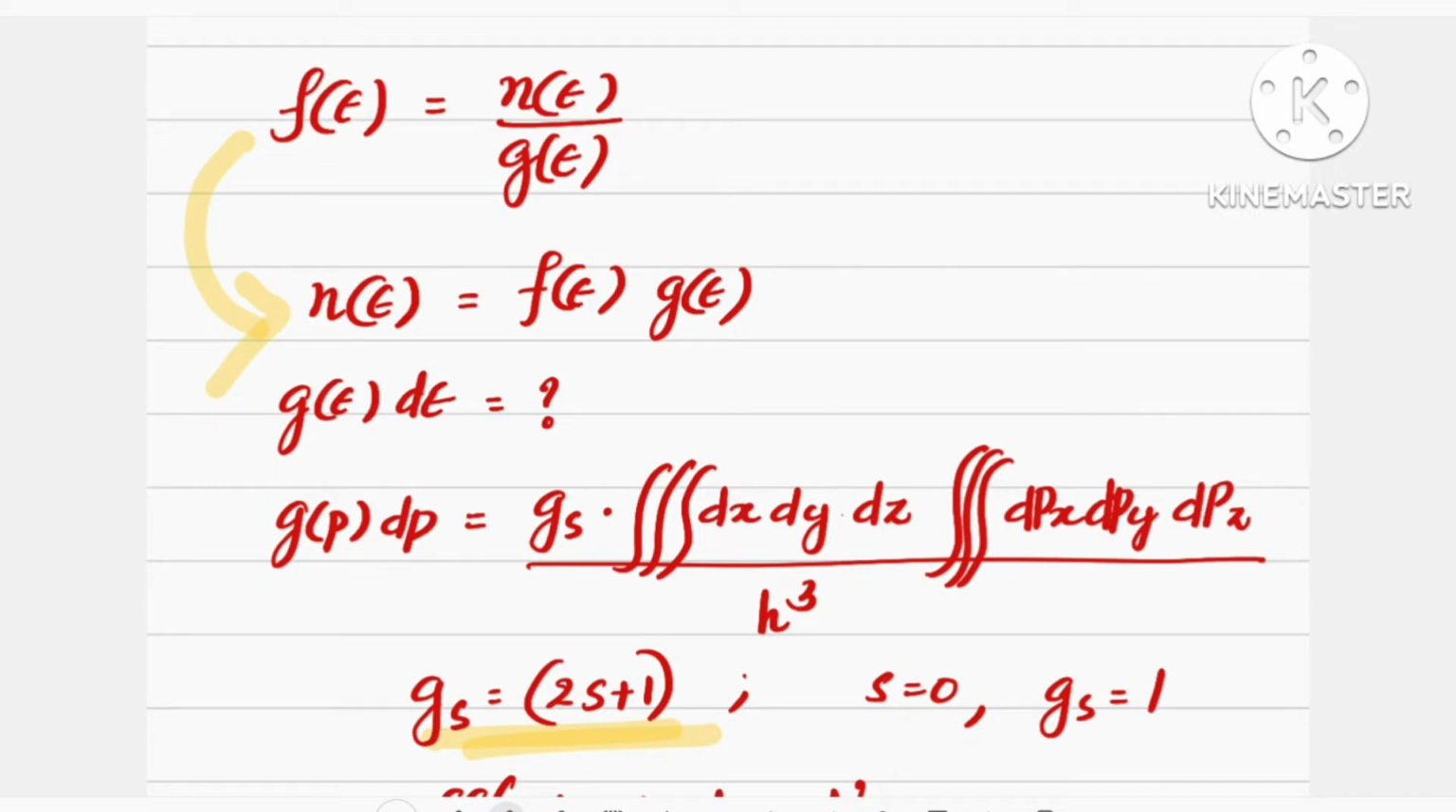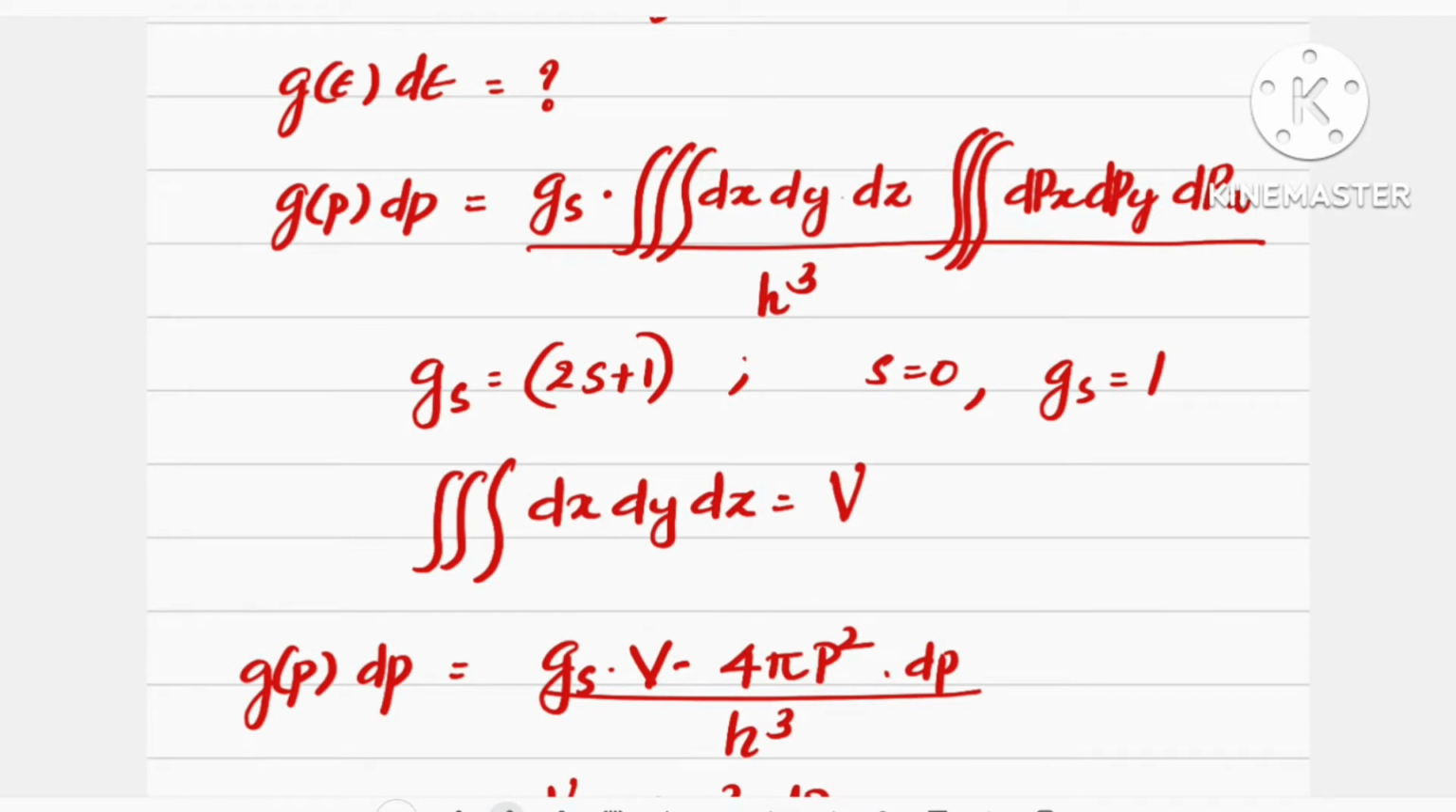we can write g(p) dp as gs, that is 1, into the triple integral over the position coordinates dx dy dz, which can be represented as V, into the triple integral dpx dpy dpz, the momentum coordinates which we consider in the phase space, divided by h cube. Hence the expression for g(p) dp becomes gs into V into 4 pi p square. Here the triple integral over dpx dpy dpz is 4 pi p square dp.